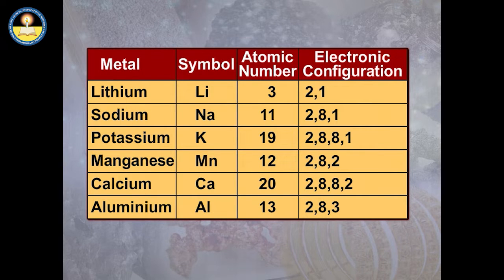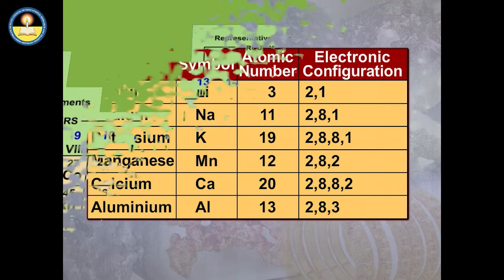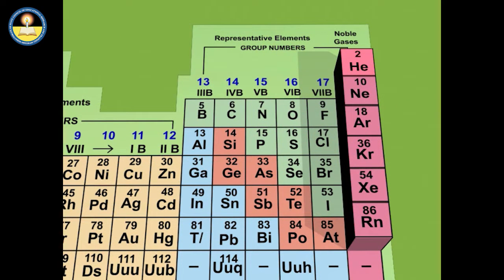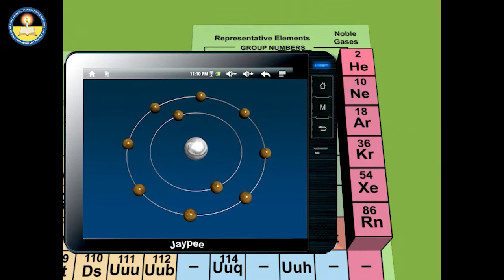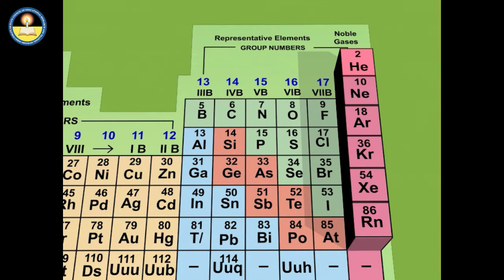From these electronic configurations, it is quite clear that none of the atoms of the metals have stable electronic configuration like noble gas elements. This means that their atoms do not have either 2 or 8 electrons in their valence shells.